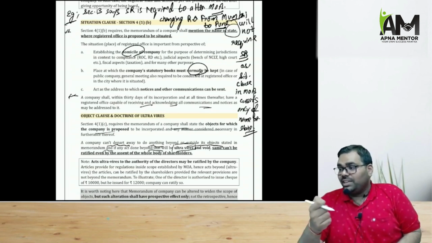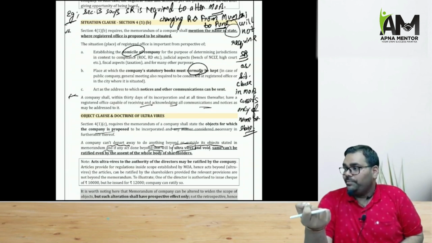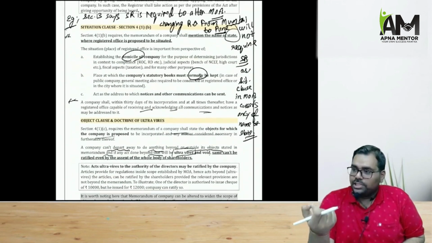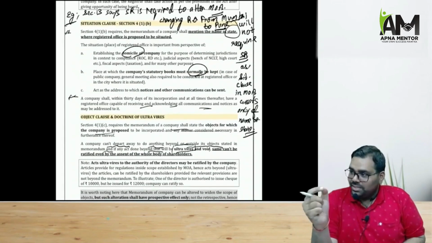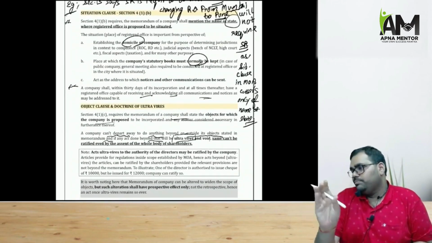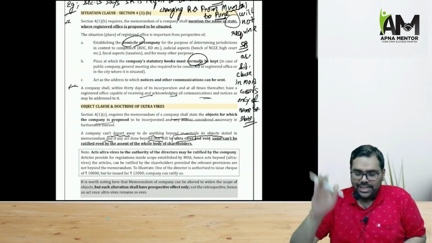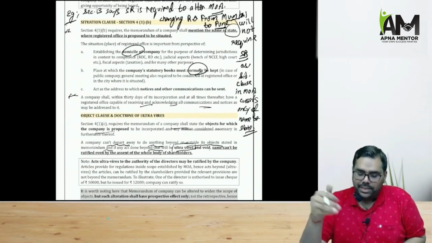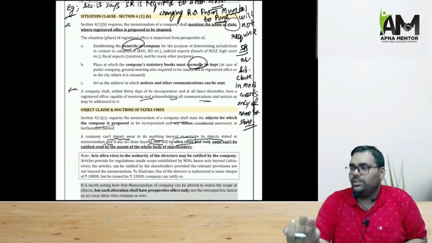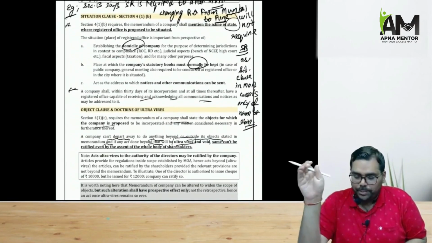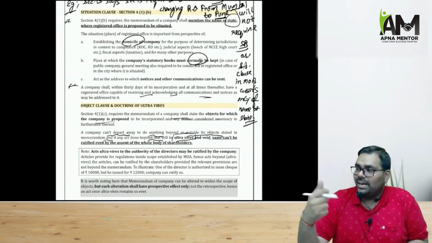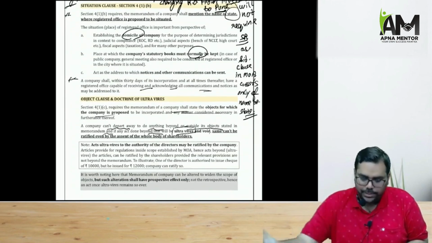Now, if there is any change in the state itself, then it will lead to alteration of memorandum. If there is a change in the registered office within the same state, then in that situation, alteration of memorandum is not done. So section 13, that is the alteration of memorandum, will not be applicable. For that, we have section 12, registered office, that will be applicable.